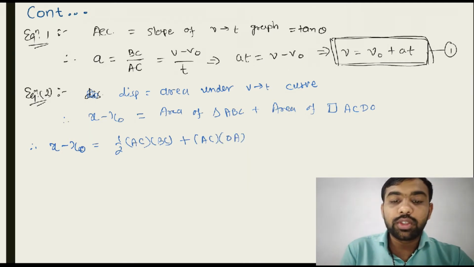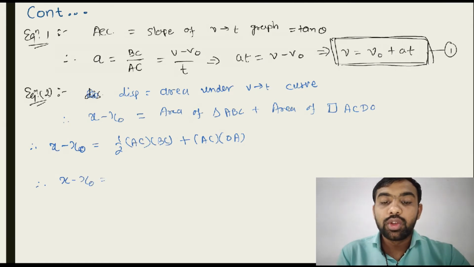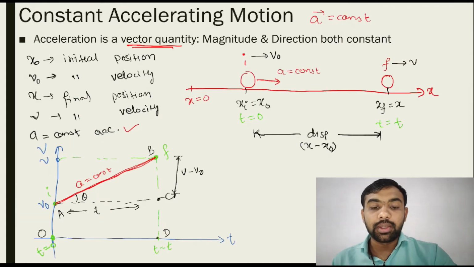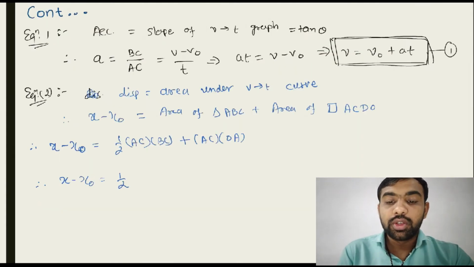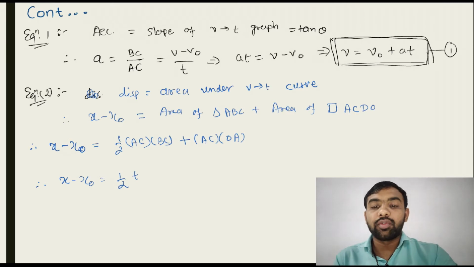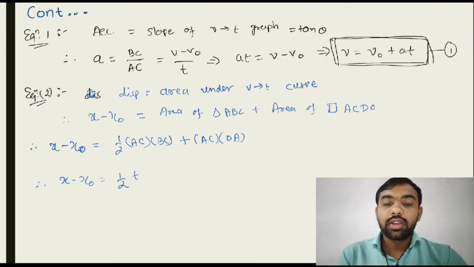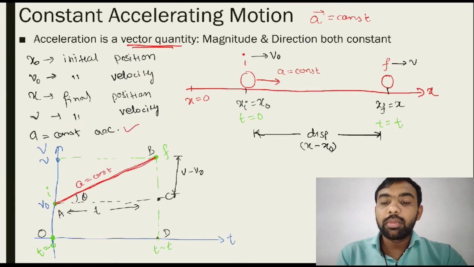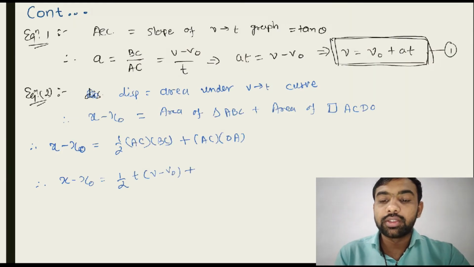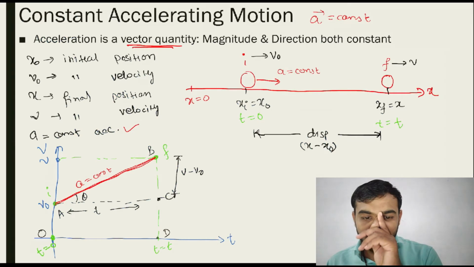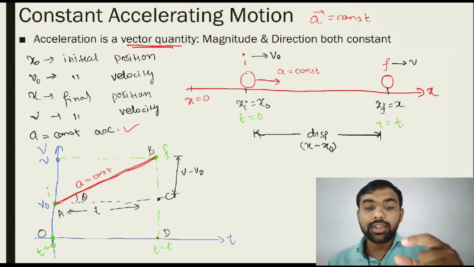Let's put in all these values. x minus x0 is equal to 1/2, AC is equal to T and BC is V minus V0, so 1/2 T into V minus V0, plus AC is T and AO is V0.